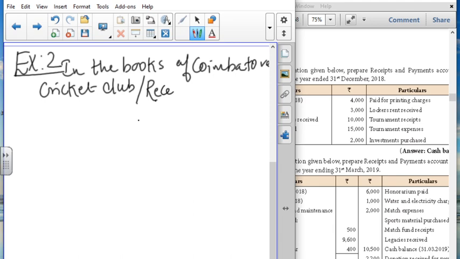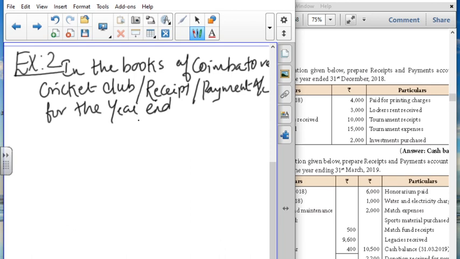Cricket club, receipts and payment account for the year ended 31st March 2019. So debit must be on one side of a page and credit must be on the other side of the page. Like a ledger, you are going to use it.